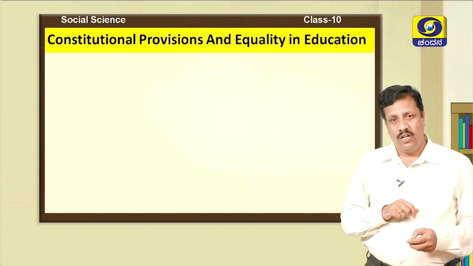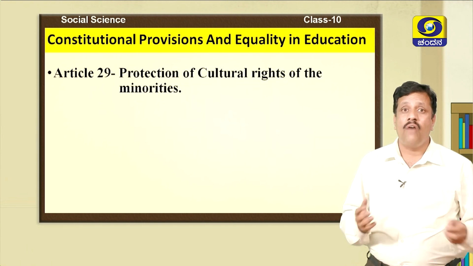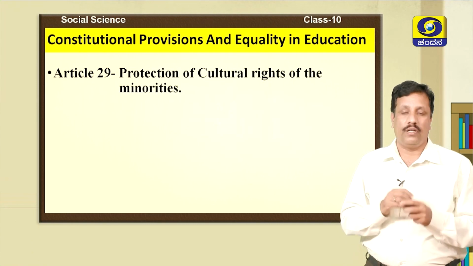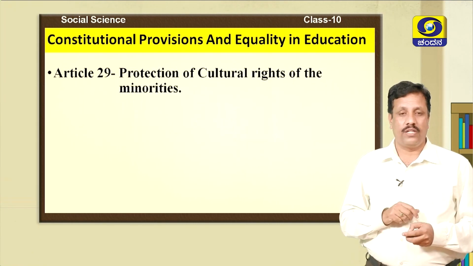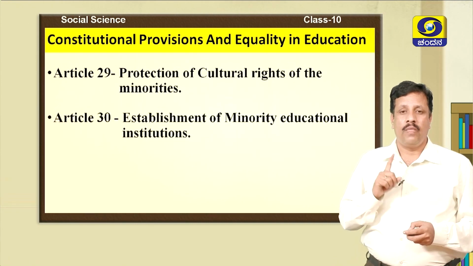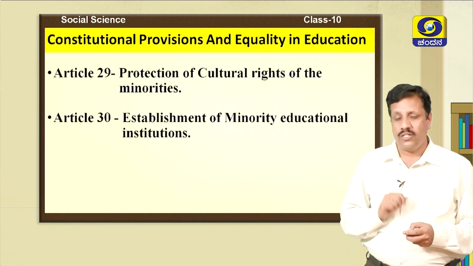And Article 29 says that protection of the cultural rights of minorities is the duty of the government. With that, Article 30 provides for the establishment of educational institutes by minorities in the country.